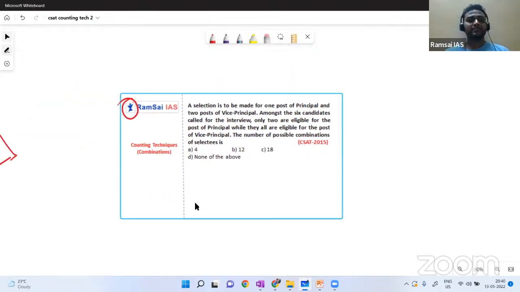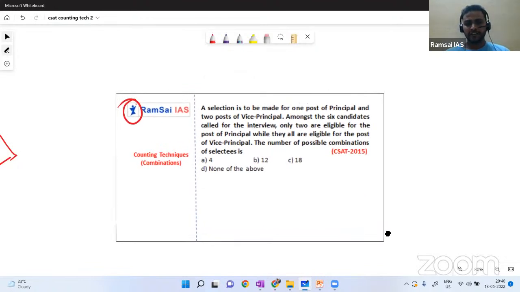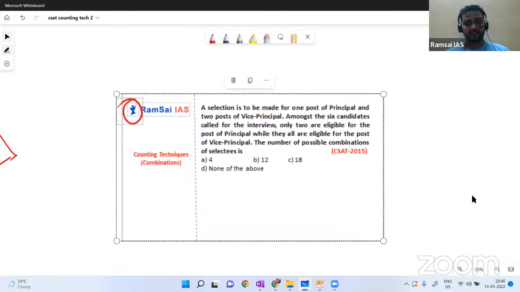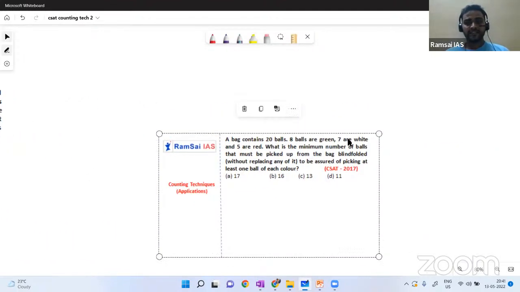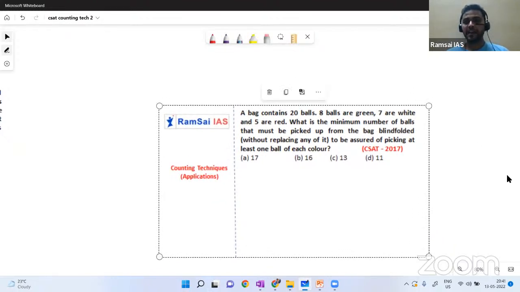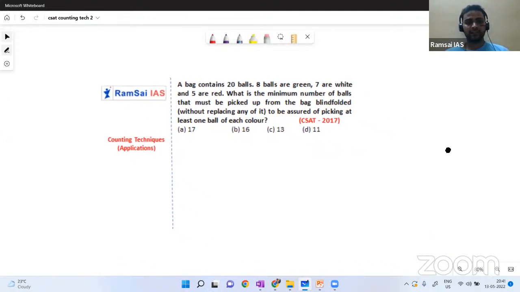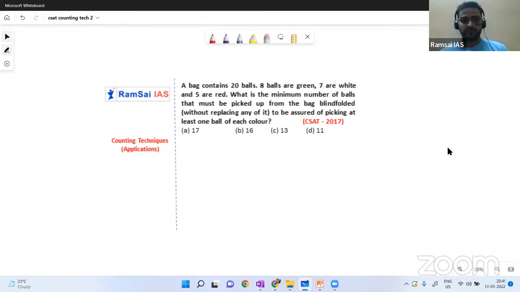Now the next question which was asked in 2015 CSAT, the question is of, oh sorry, we already finished this one. I copied the same question again. Yeah, the 2017 question. This is a 5-line question, but it's very simple. Just read the question. You will answer in 5 to 10 seconds for sure.